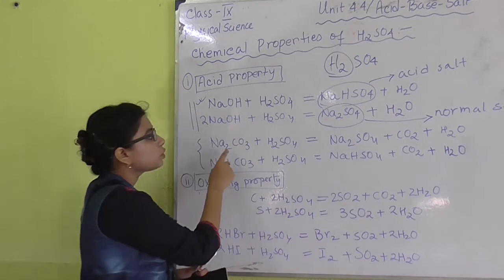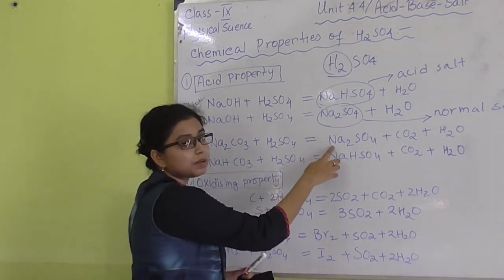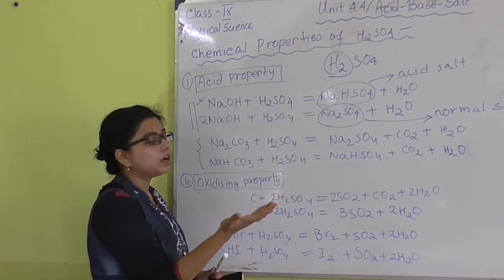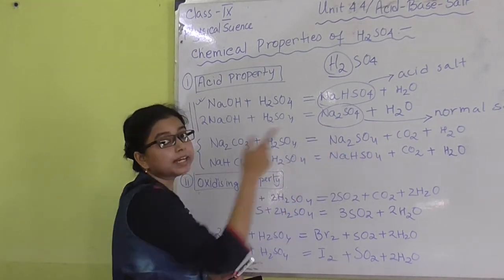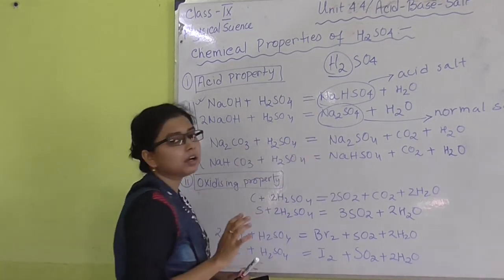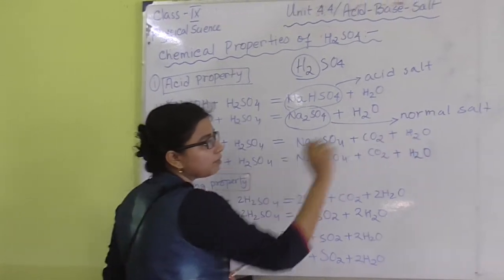If we take sodium carbonate, this is a carbonate kind of salt, we will get sodium sulfate as we have taken H2SO4. If we take HCl, then we should get NaCl. But we have taken H2SO4, so we are getting Na2SO4, carbon dioxide and water.